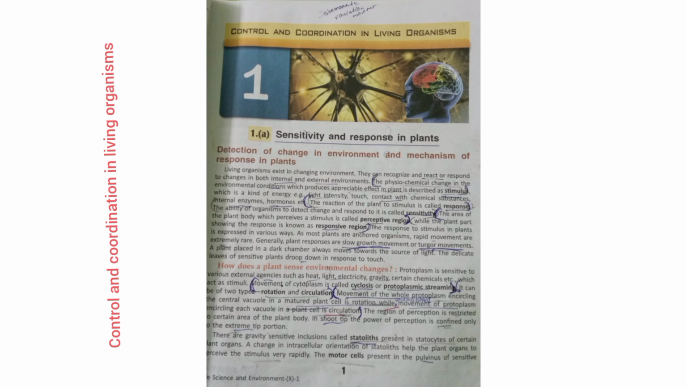Next, what is cyclosis? In the next paragraph, movement of cytoplasm is called cyclosis or protoplasmic streaming. So what is the other name of cyclosis? Protoplasmic streaming. Cyclosis can be of two types, rotation and circulation. Movement of whole protoplasm encircling the central vacuole in a mature plant cell is rotation, while the unidirectional movement of protoplasm surrounding each vacuole is circulation.